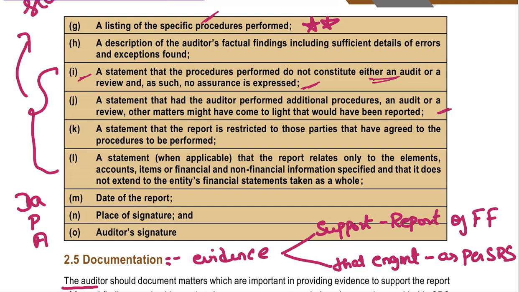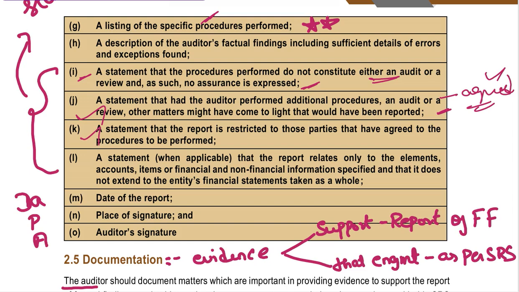And a statement that if I had performed additional procedures, see, here we have agreed upon the procedures, and I have not performed any additional procedures. If I had performed additional procedures, then other matters might have come to light, and other matters would also be reported.